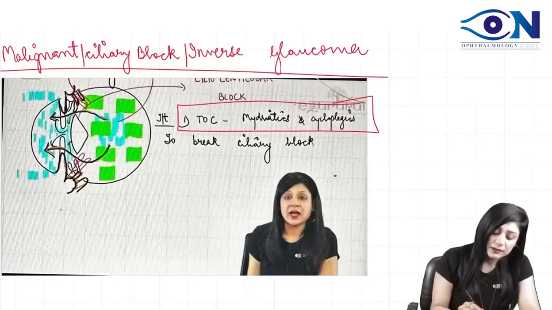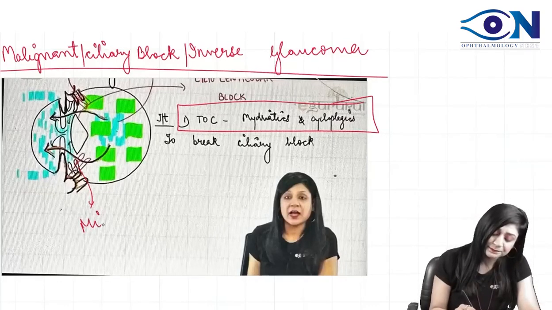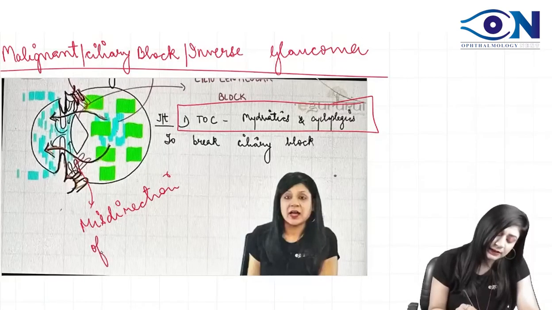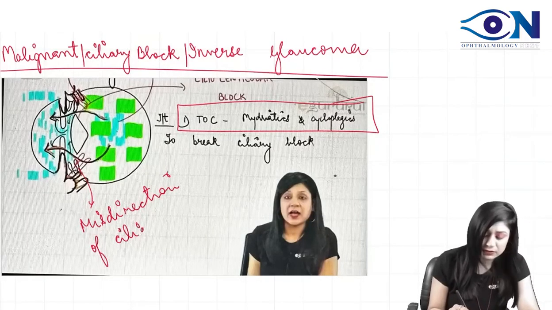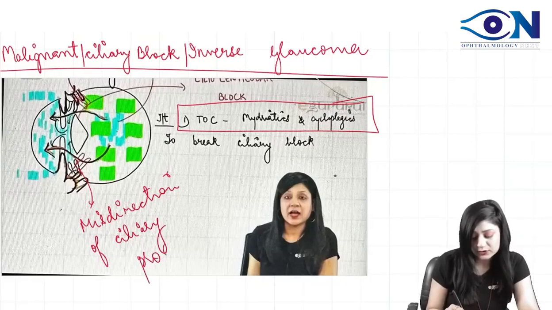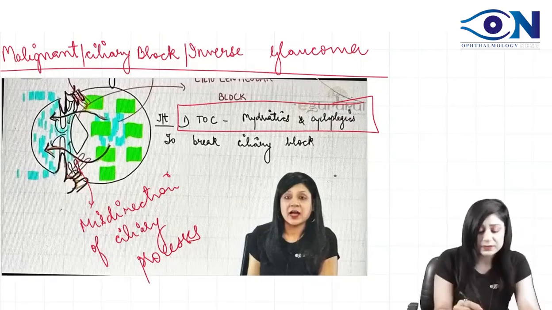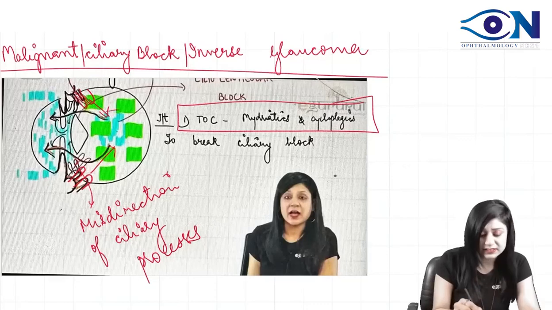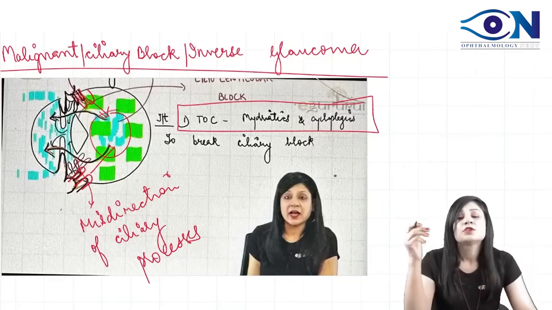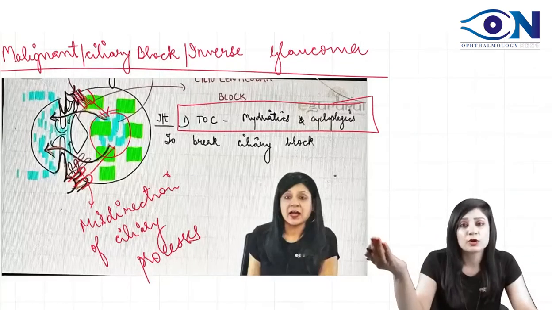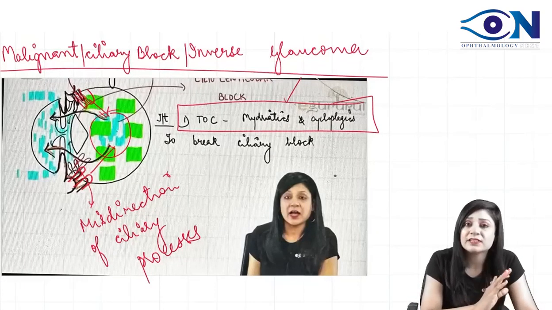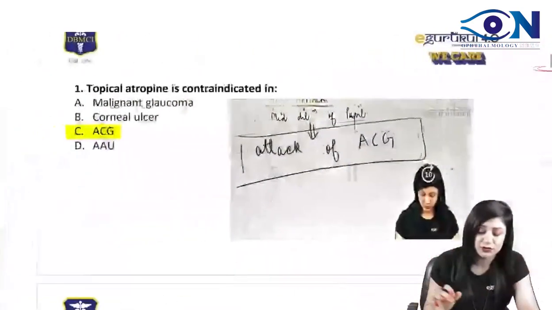What is this block? It occurs due to the misdirection of the ciliary processes, and they are turned backwards. Due to this backward tilting of the ciliary processes, the aqueous humor is also going backwards. It is accumulating in the vitreous cavity. So what we have to do is open this ciliolenticular block, and that is opened by mydriatics and cycloplegics. So obviously it is not contraindicated, it's a drug of choice rather.